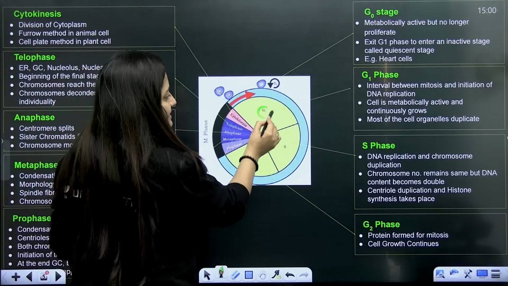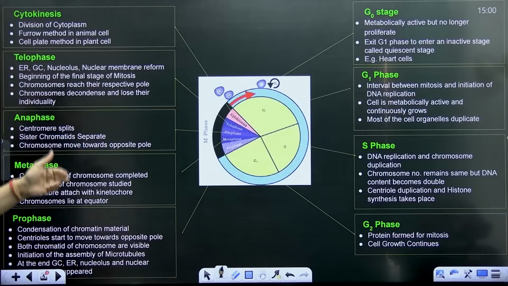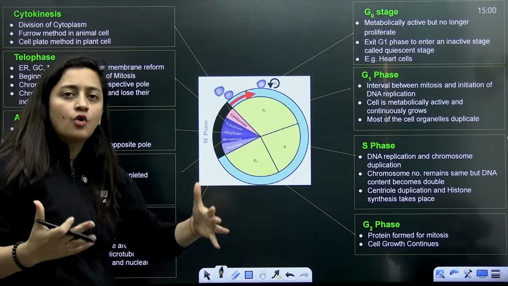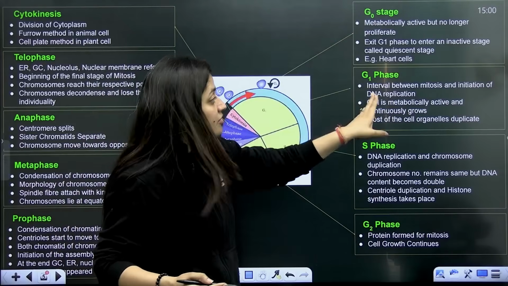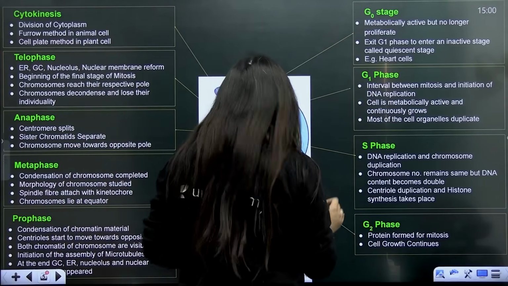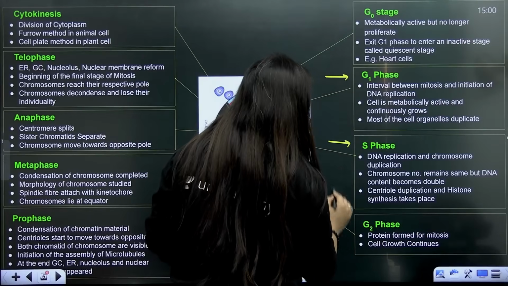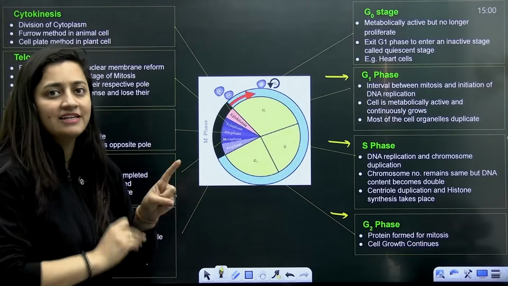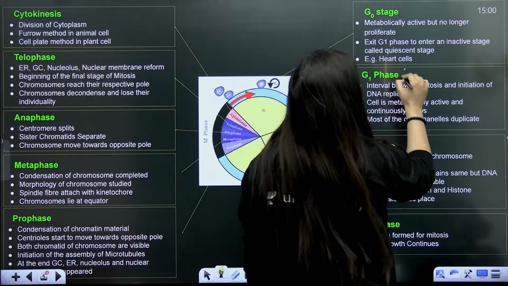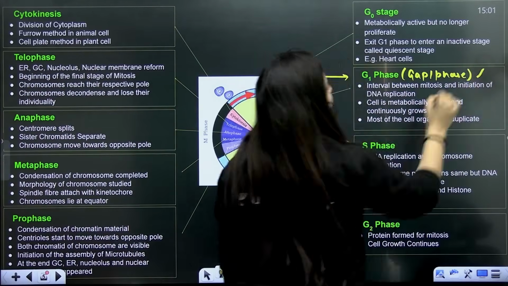Again, interphase is the phase in which cell growth and cell duplication will be there. In the interphase, we start with the G1 phase, then the S phase, then the G2 phase. G1 phase, S phase, G2 phase. The G1 phase is also known as the gap 1 phase, and also as the growth phase.